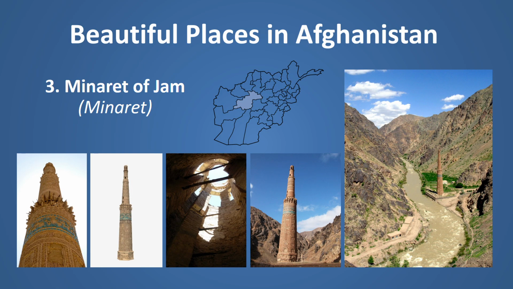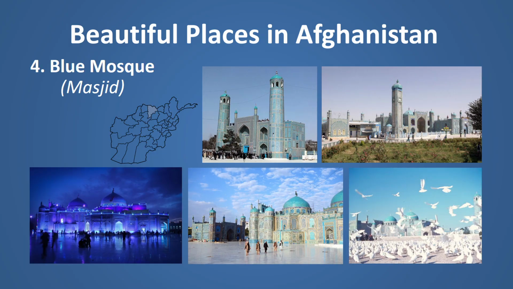The other beautiful place in Afghanistan is the Minaret of Jam. It is located in Mazar Sharif. As you can see, it remains from the Timurid dynasty, and it represents good architecture and has a deep history.